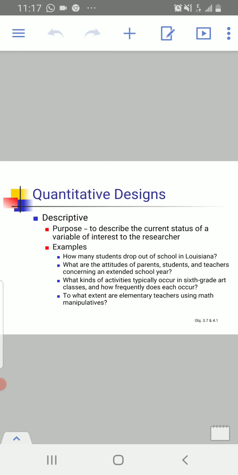How many students drop out of school in Louisiana? So what is the current status of the variable that we are studying? Dropout is the variable we are interested in finding out about. This statement shows that this type of research is called descriptive research design, in which there is a single variable, and the variable is dropout.